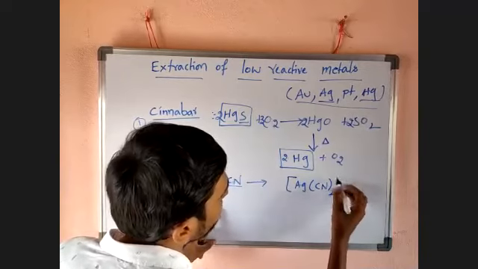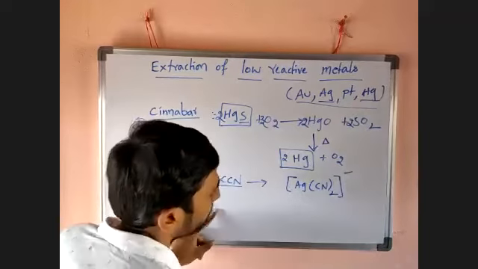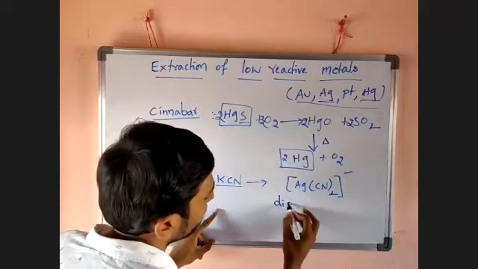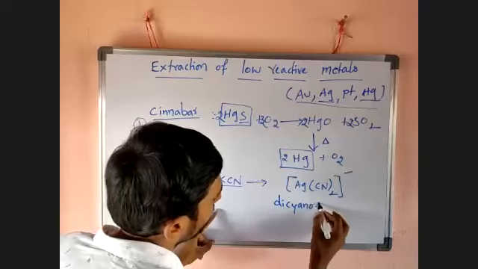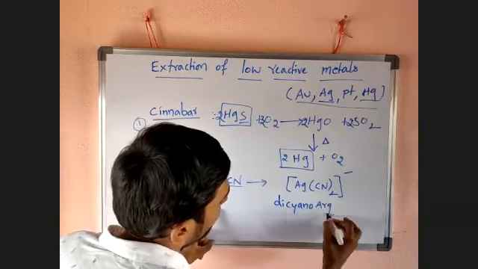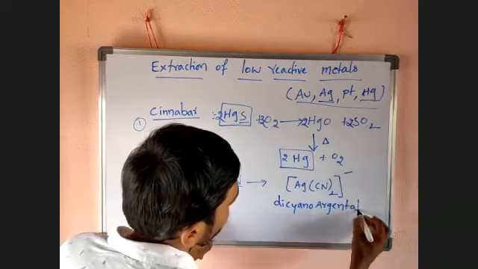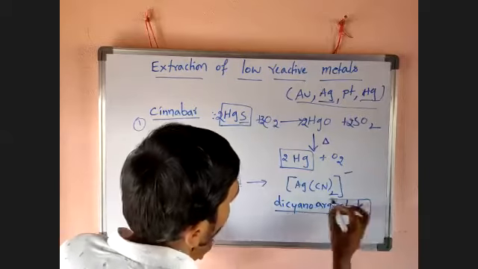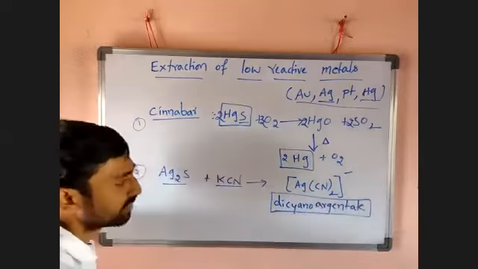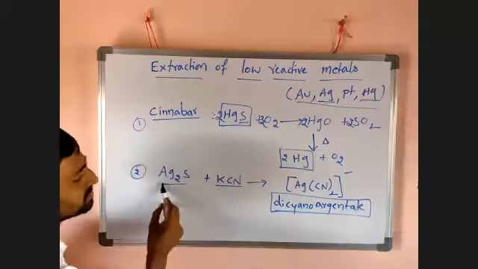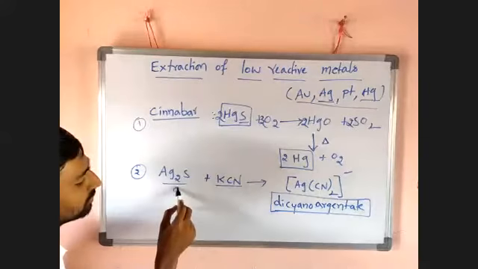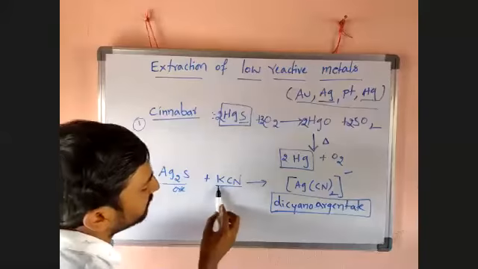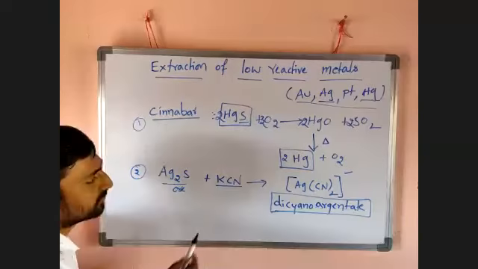[Ag(CN)2] minus. The name of the complex is dicyanoargentate. When silver sulfide ore is treated with KCN, it will convert into dicyanoargentate.